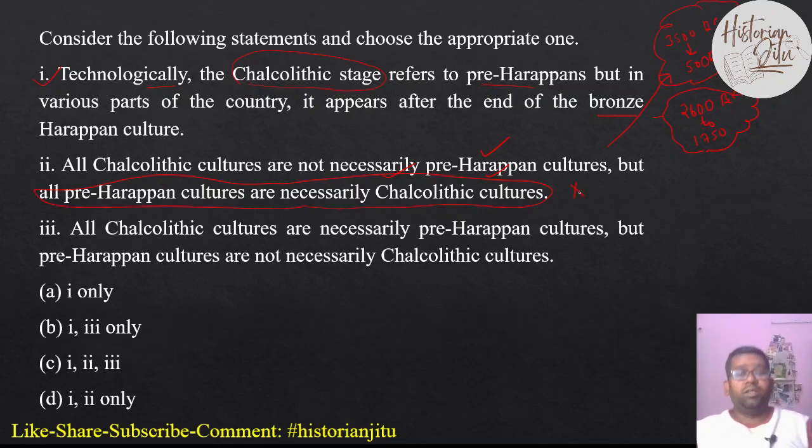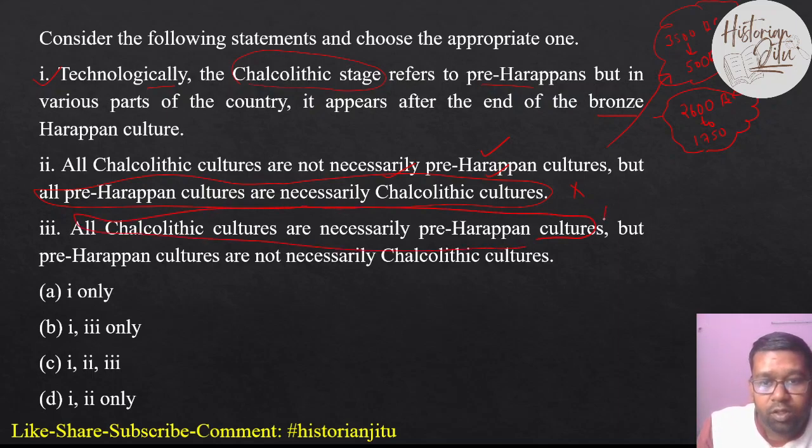The third statement is that all Chalcolithic cultures are necessarily pre-Harappan cultures. It is not true. For the second statement, one half is not true, but the other half is true. So the answer to this question will be only one statement. This was one of the questions asked in the history prelims examination. Let us see a few other questions, then we will discuss the syllabus.